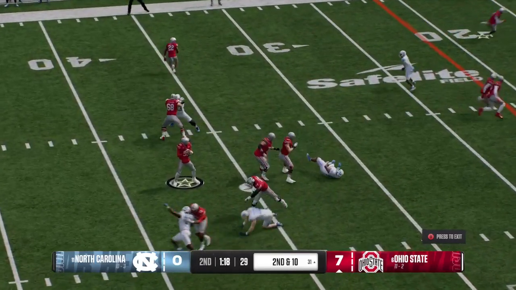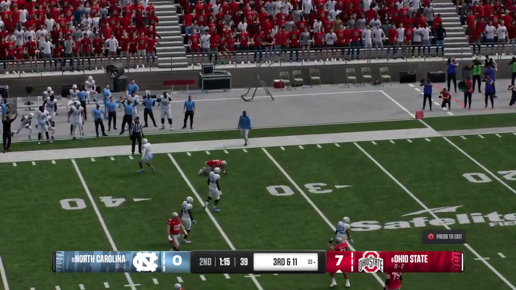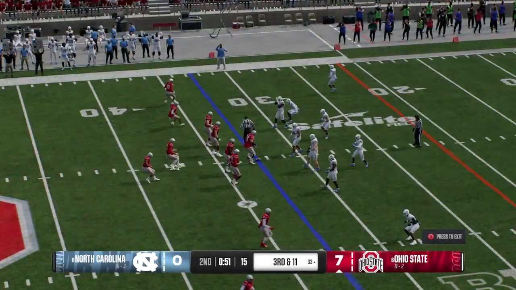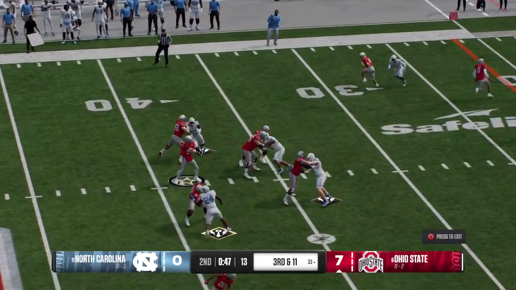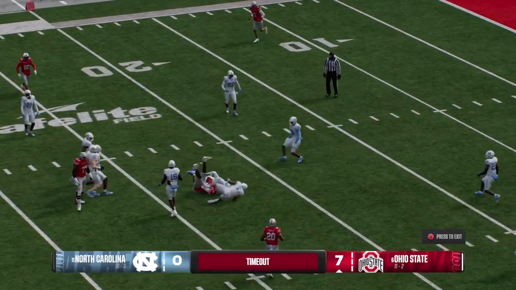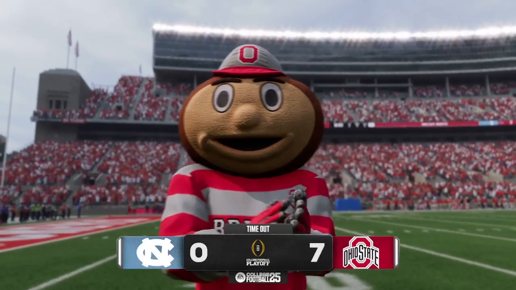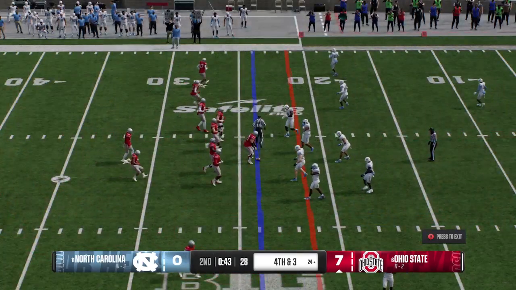From the shotgun, drops back. Grab behind the line. It's White. There's a loss after the completion. That's a good play by the defense. And he'll drop back here on third down. Delivers from the pocket, complete over the middle. Defense will stop him after about a 9-yard gain. It'll bring up fourth down.